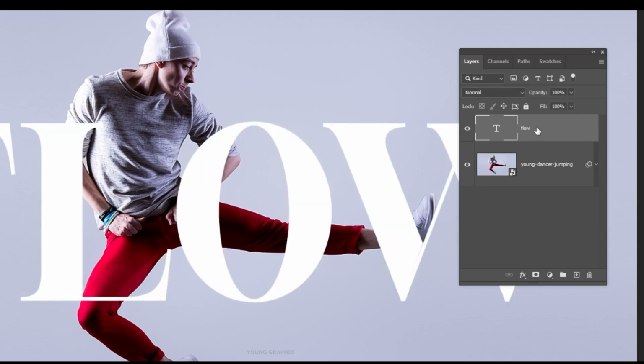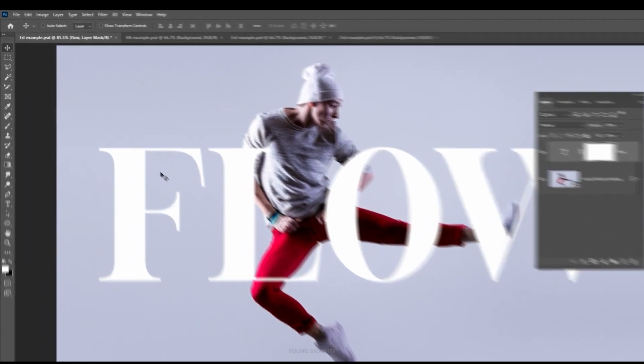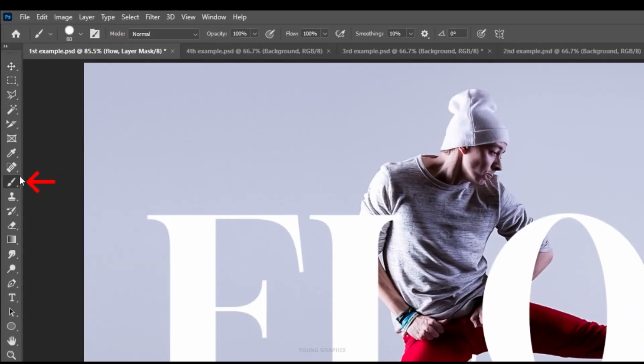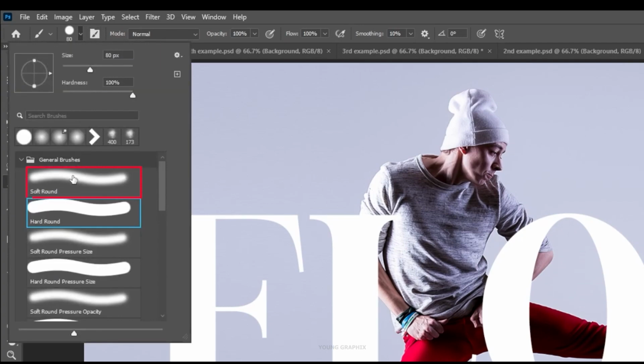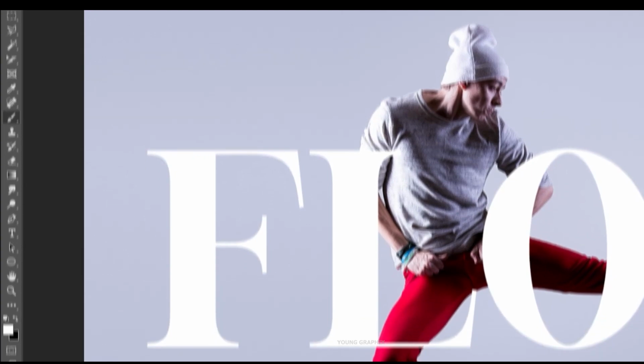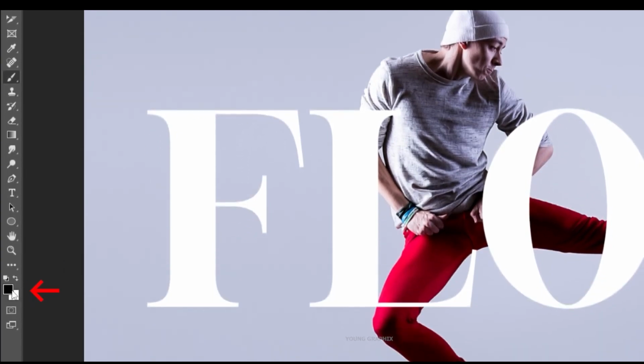Let's create a layer mask by clicking on this icon. It creates something right there. At the moment, it is all white. If the layer mask is selected and you select the brush tool, select the soft round brush. Set the opacity and the flow to 100%, and start painting with black.